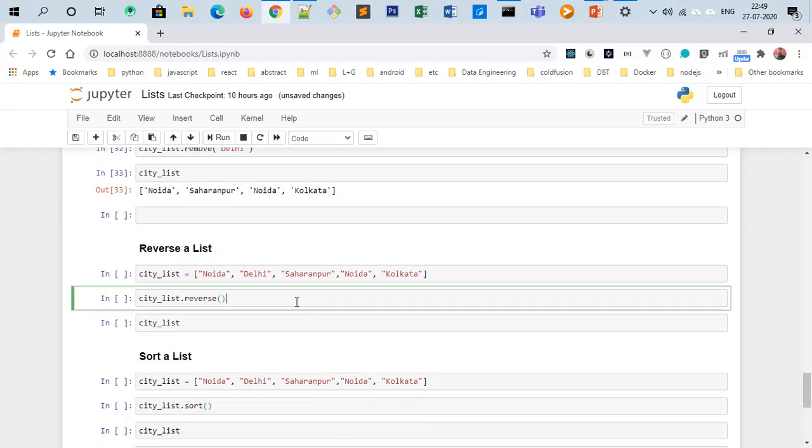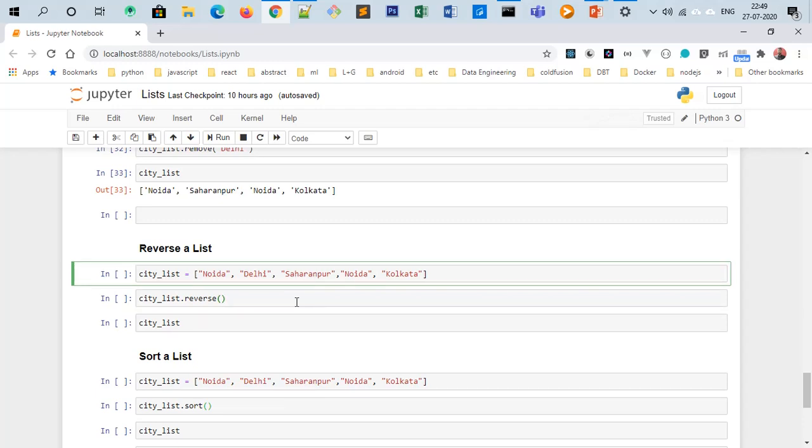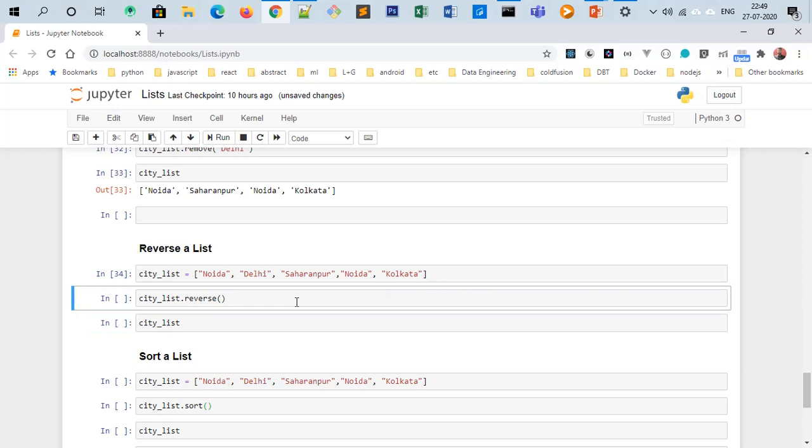Reverse it. There may be certain situations when you are doing programming, developing some project, that you need to reverse a list. Then there is already a method, reverse. You don't need to do some programming and a for loop in reverse order. Just use the reverse method. It will automatically reverse the sequence of items in the list.